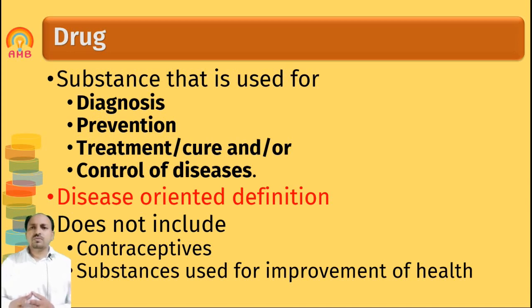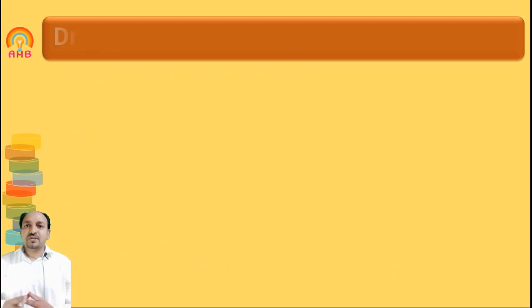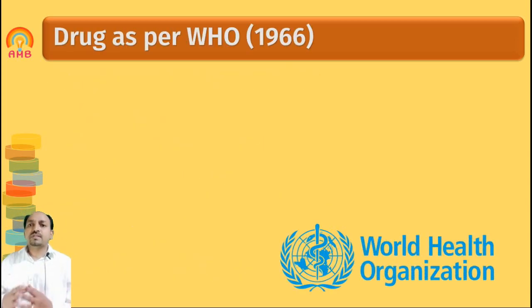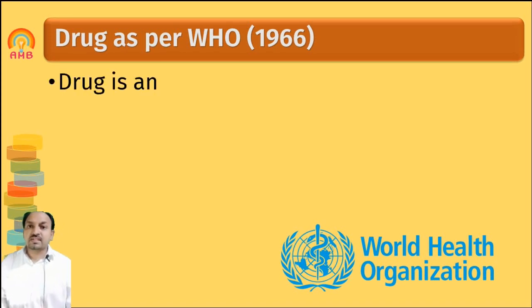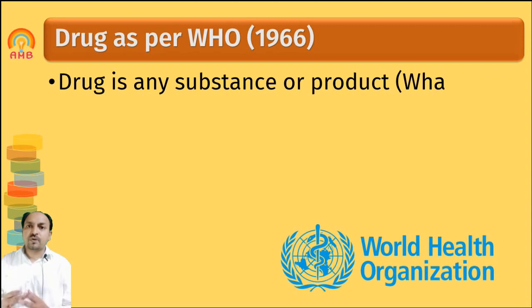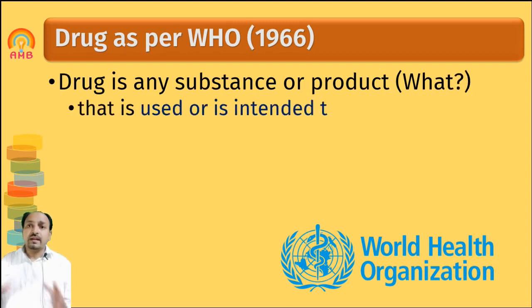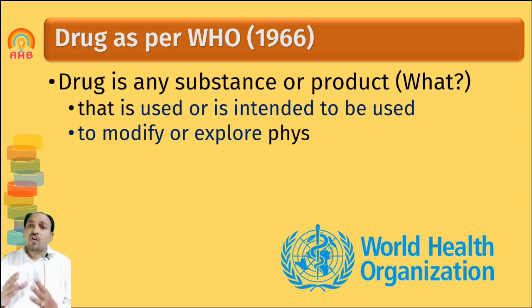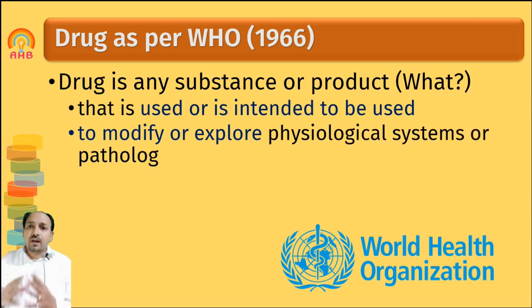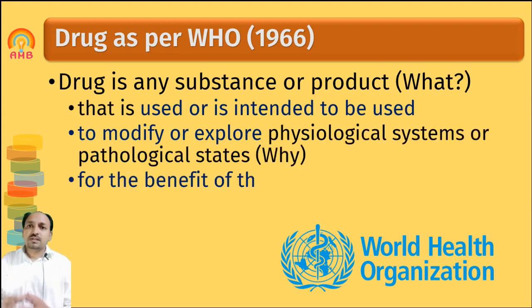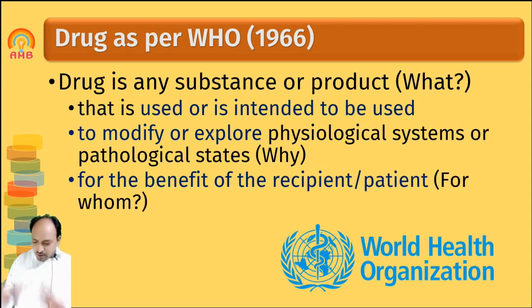Now we have to discuss the complete, comprehensive definition which was given by the World Health Organization in 1966. As per the World Health Organization, drug is defined as any substance or product that is used or intended to be used to explore or modify the physiological systems of our body or pathological conditions of our body for the benefit of the recipient or patient. For defining this, we have to ask three questions.